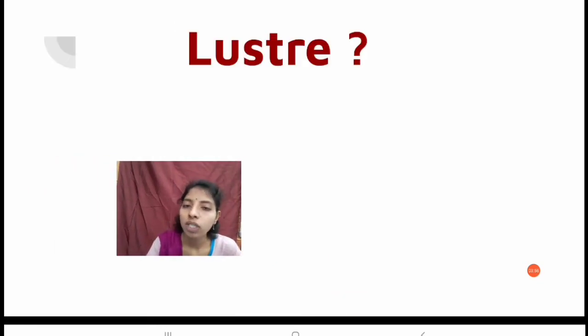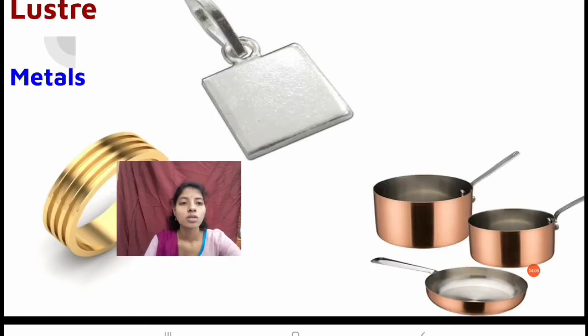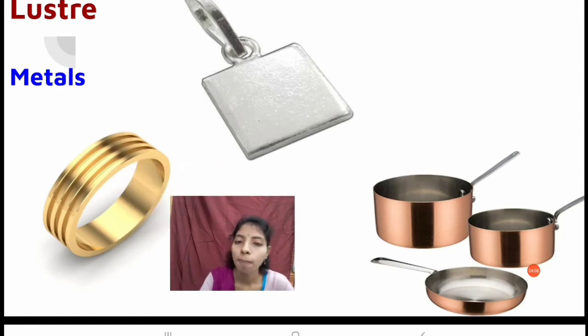Now, what is meant by lustrous? Lustrous is a shining property of substances, right. So you can see here the metals, gold, silver and these copper utensils, all have shining properties, right.